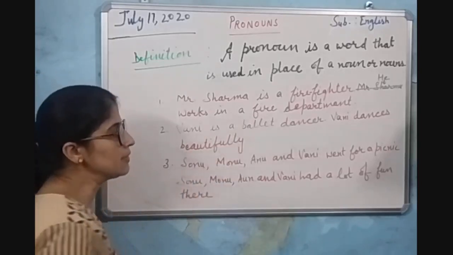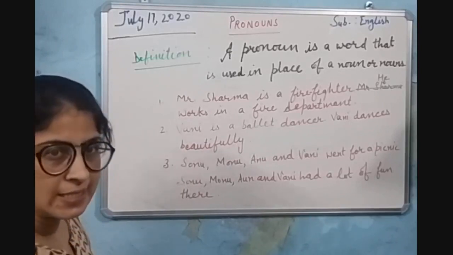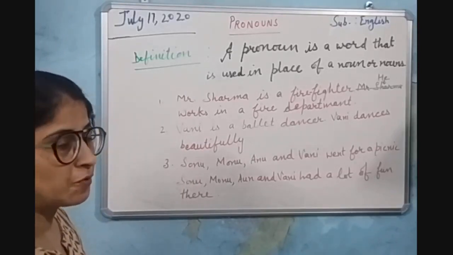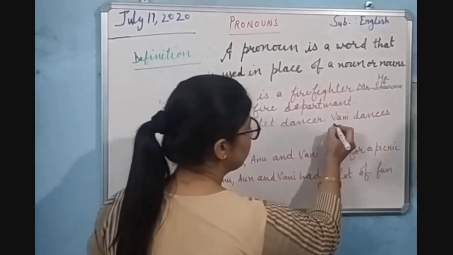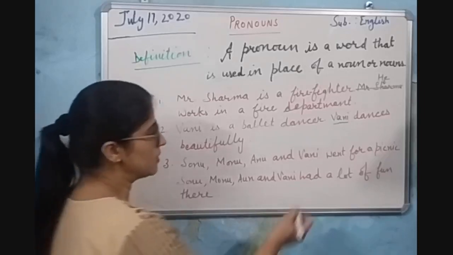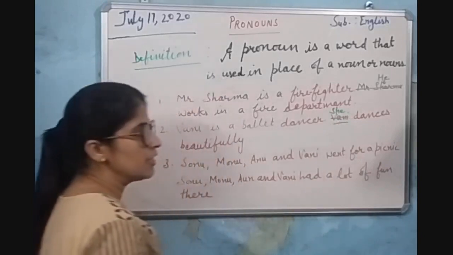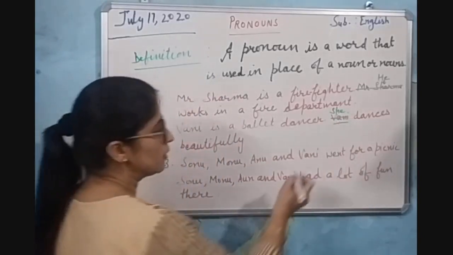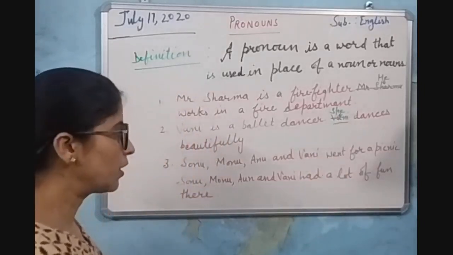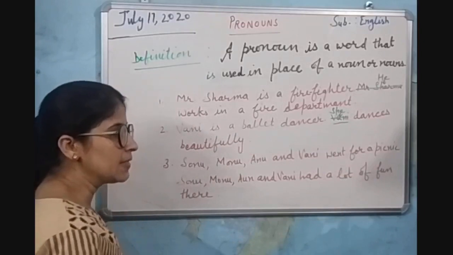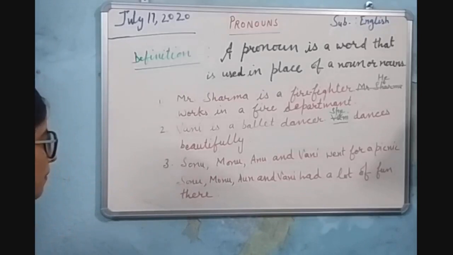Vani is a ballet dancer. Vani dances beautifully. In both of these sentences, we are talking about whom? Vani. In place of repeating Vani, in the second sentence, we can replace Vani with she. She is a singular pronoun which replaces a singular female. Okay. Vani is a ballet dancer. She dances beautifully.